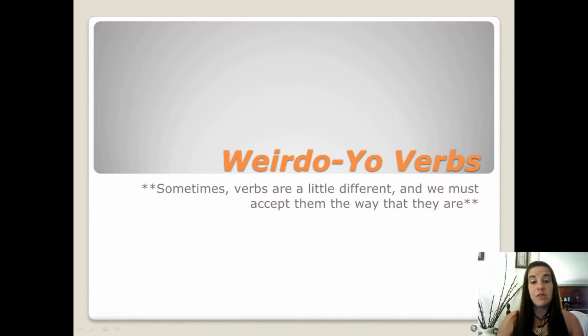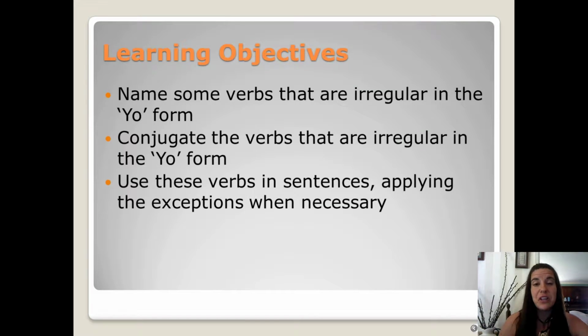Some weirdo yo verbs. So by now you may realize that some verbs are just a little different and we need to accept them and love them just the way that they are. So this lesson is about verbs that are irregular in the yo form only. So the learning objectives are that you'll name some of the verbs that are irregular in the yo form, conjugate the verbs that are irregular in the yo form, and use these verbs in sentences applying the exceptions or the irregularities when necessary.